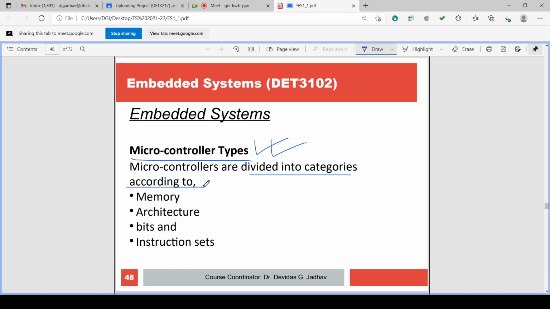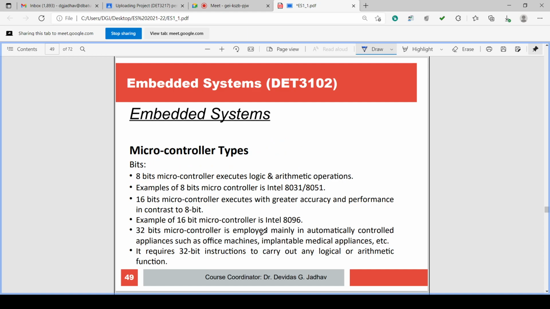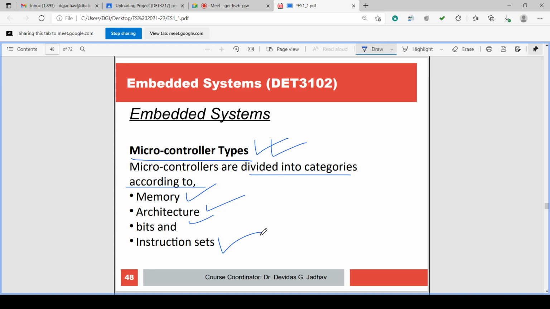Microcontrollers are divided into categories according to the memory, according to the architecture, according to the number of bits in the data, and according to the instruction set.